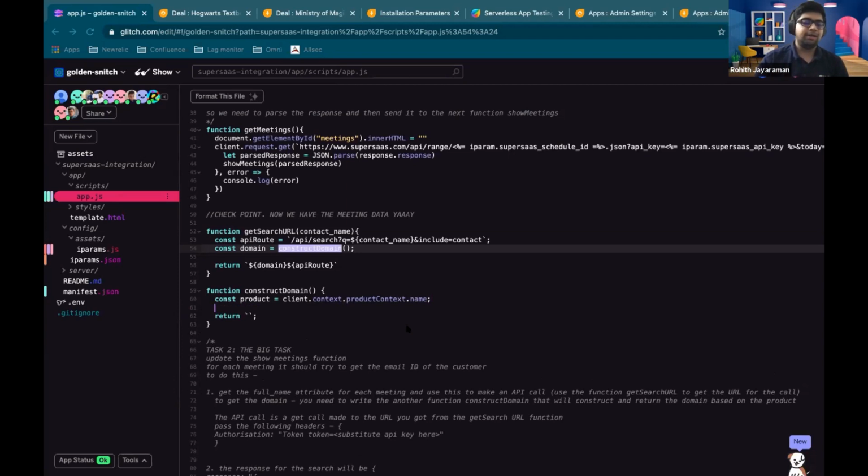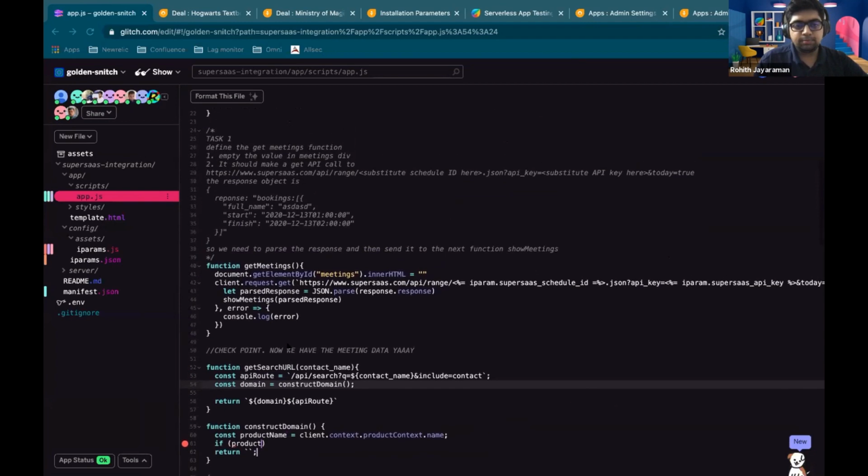You just need to keep in mind that the domains are not exactly the same, right? If the product is Freshsales, then you can just return whatever you get in the product context as the URL. That's going to be the domain. But if it's Freshworks CRM, that's not the case, because you need to append something to that.